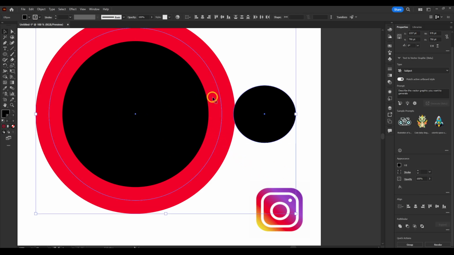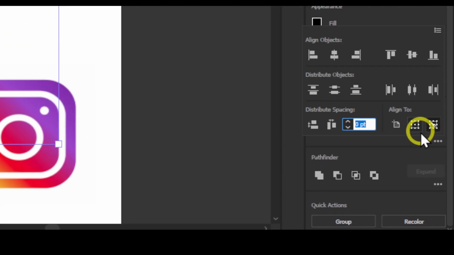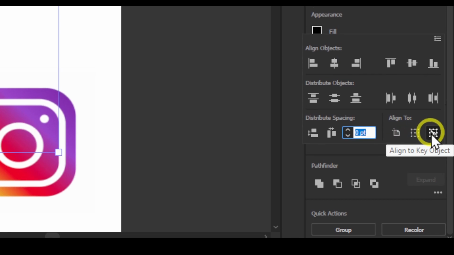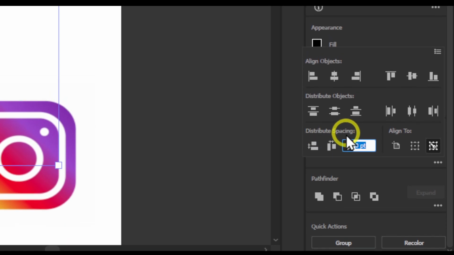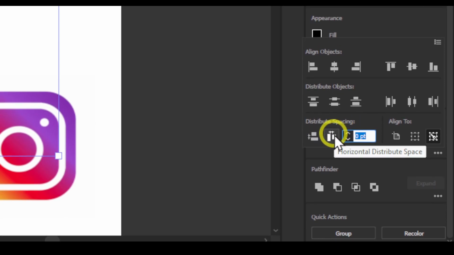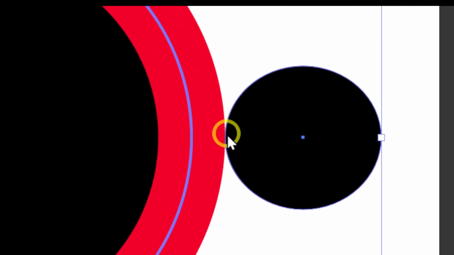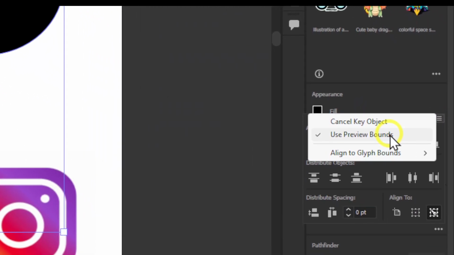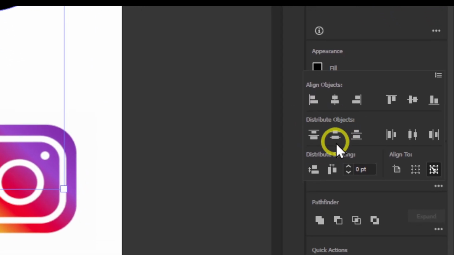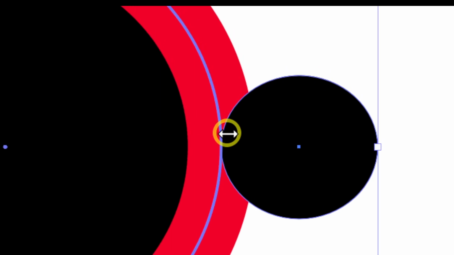So now if I select both, I select this fill, and now I'm going to go here in align, and I'm going to click on the three dots here, and here I have selected align to key object, and then I'm going to click distribute spacing, horizontal distribute space, and now it's aligning to the fill. But if I go here and disable use preview bounds, now when I click here, it's just aligning to the fill.